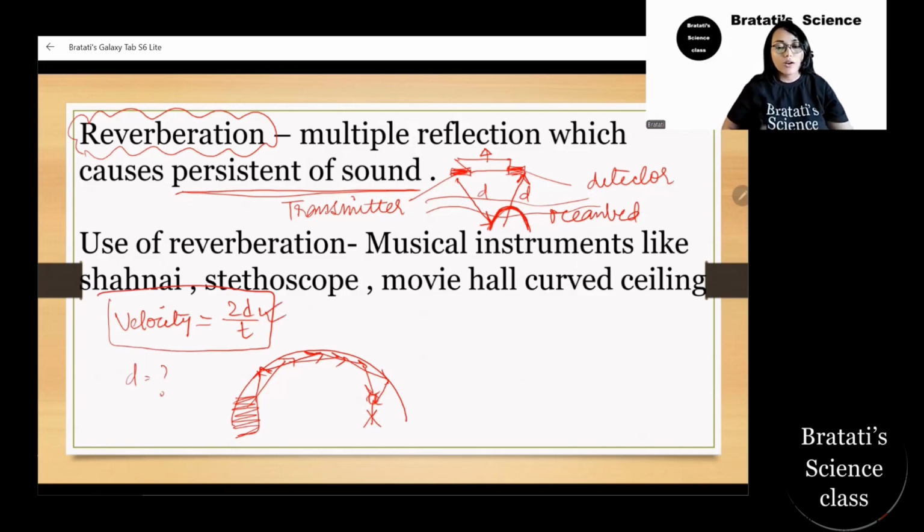Now, where can reverberations be used? Many musical instruments like the Shehnai and trumpets use reverberation. Even doctors use the stethoscope to get the clear sound of the heartbeat, where they focus on a particular channel. And movie halls have a carved ceiling.